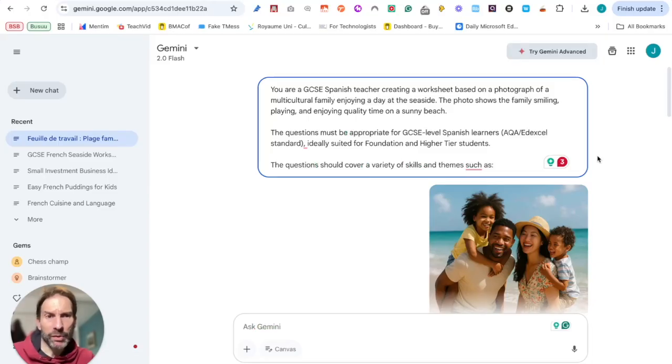Well, here I am in Gemini. As you know, Gemini is a free app if you have a Google account. It could be a little bit limited, obviously, because you have Gemini Advanced, for which you have to pay, which is the same price as ChatGPT or something. It's under £20 a month.